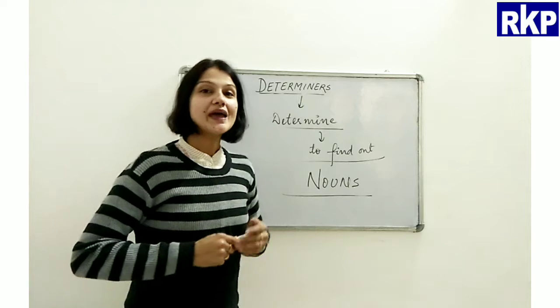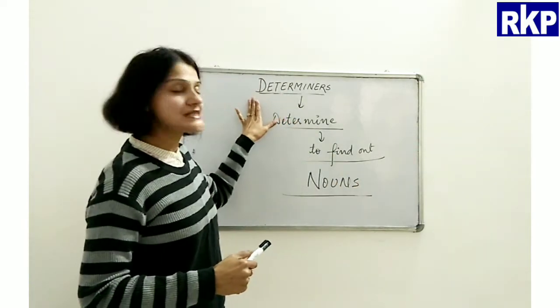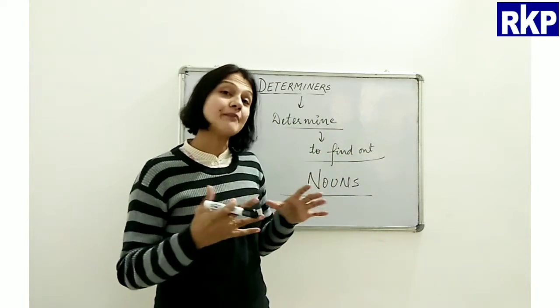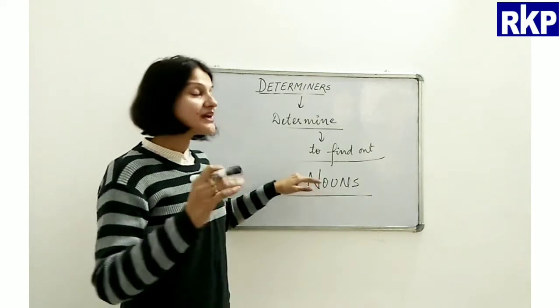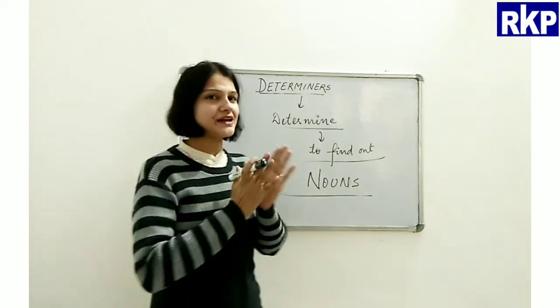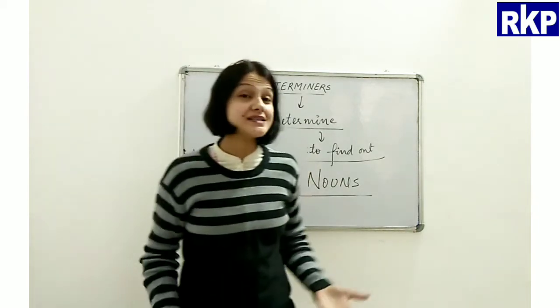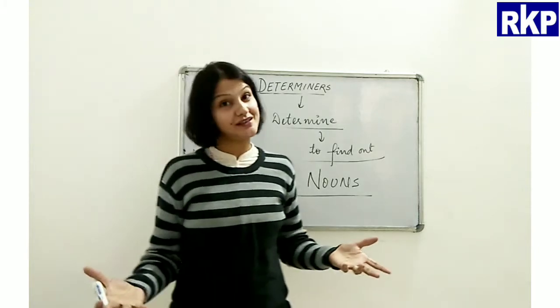Alright, so here we come up with the first point about determiners, that they always find out something about the nouns, right? Now what do they find out? They may tell us about the quantity, or the number of the noun.